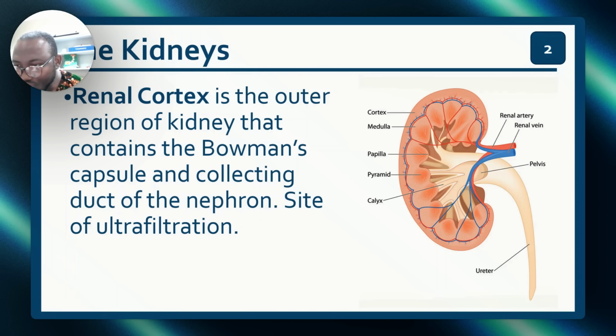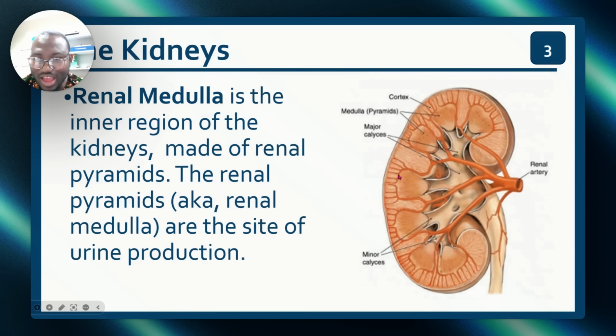So if they ask you, which vessel is the arcuate artery? I don't think anybody can miss this. Arcuate, arc. Remember, arcuate. This is arcuate. This one that looks like an arc.